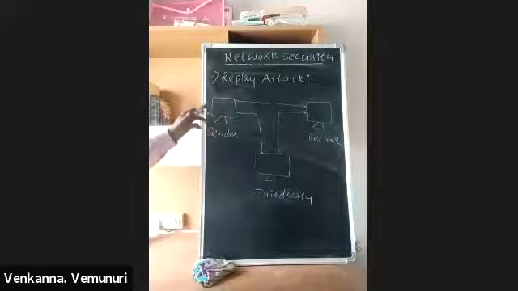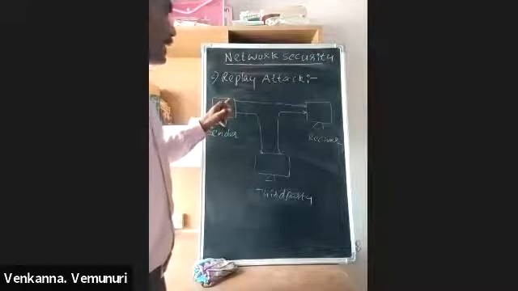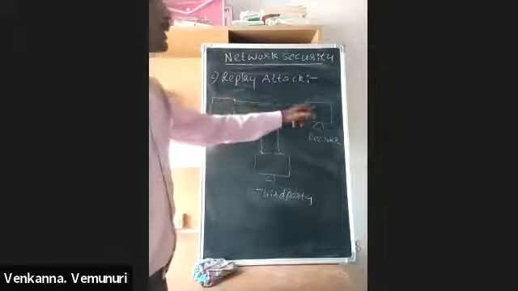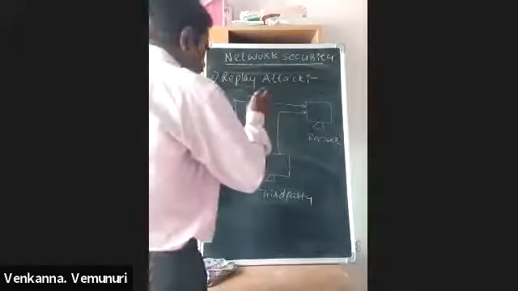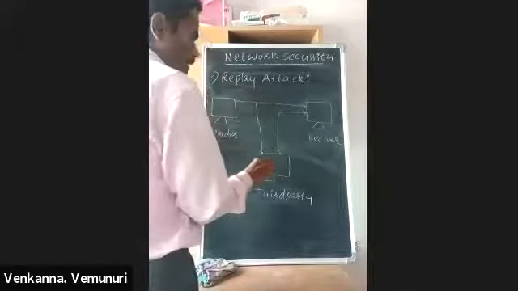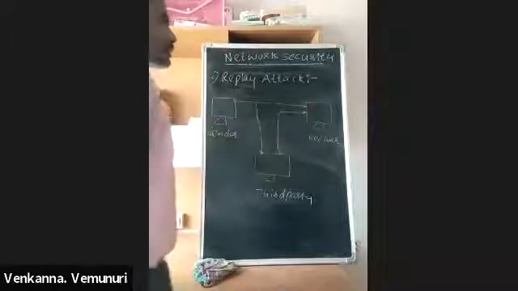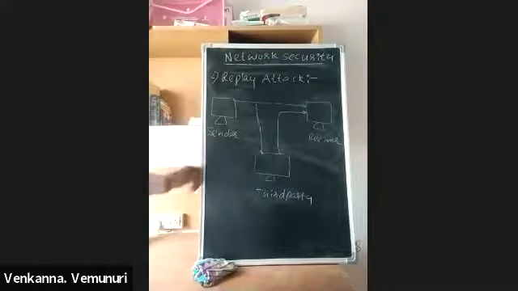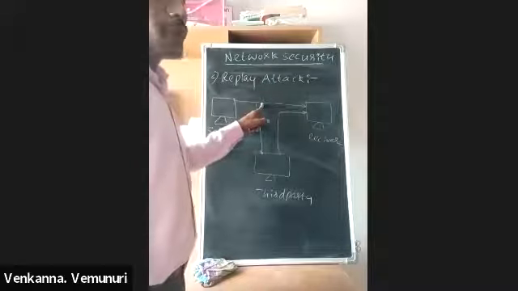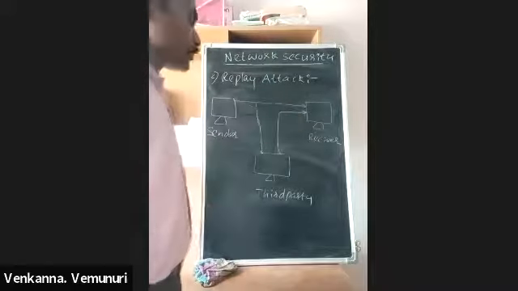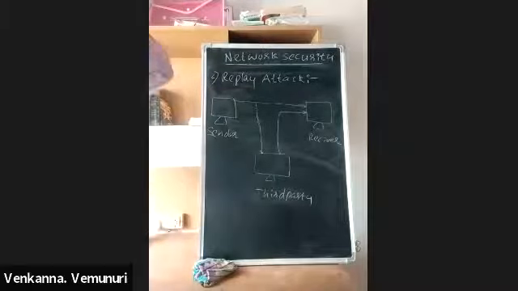Means when the sender is sending data, the data is directly transferred to the receiver, and at the same time the data is accessed by this third party person, and he is modifying the data and sending it to the receiver. So the receiver receives two files, but the sender sent only one file. This type of attack is called replay attack.